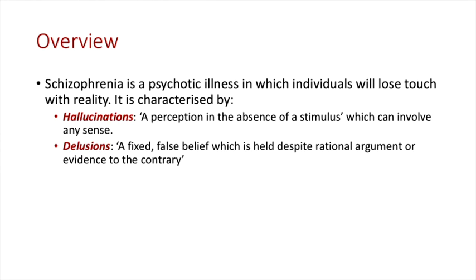So schizophrenia is a psychotic illness in which individuals will lose touch with reality. It's characterised by two main symptoms: hallucinations and delusions. Now, hallucinations are a perception in the absence of a stimulus, and this can involve any sense, although we usually see auditory or visual hallucinations. Delusions can be defined as a fixed false belief which is held despite rational argument or evidence to the contrary. We have to remember that the delusions cannot be explained by the patient's cultural, religious or educational background also.